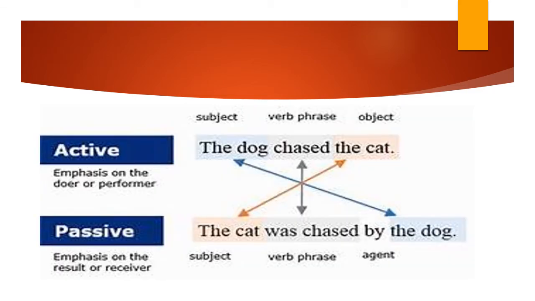Let's see another example. The dog chased the cat. Here the dog is the subject, the doer of the action. Chased is the action or the verb, and the cat is the object. We will put the object in the beginning, and the object is the cat. So, the cat was chased by the dog.